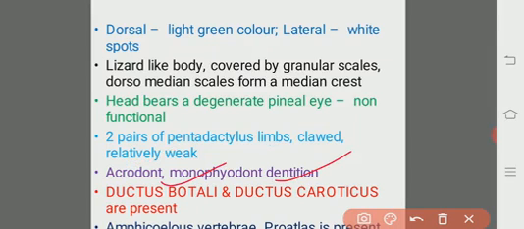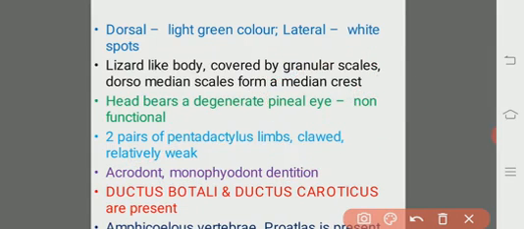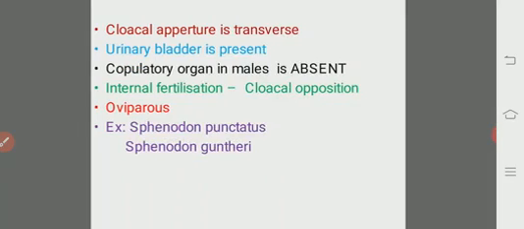Ductus botalli is a blood vessel which connects the systemic and the pulmonary aorta, whereas the ductus caroticus connects the systemic and carotid arch. And the vertebrae are amphicoelous, and there is a pro-atlas in between the skull and the atlas. These are the specialties of the rhynchocephalians.